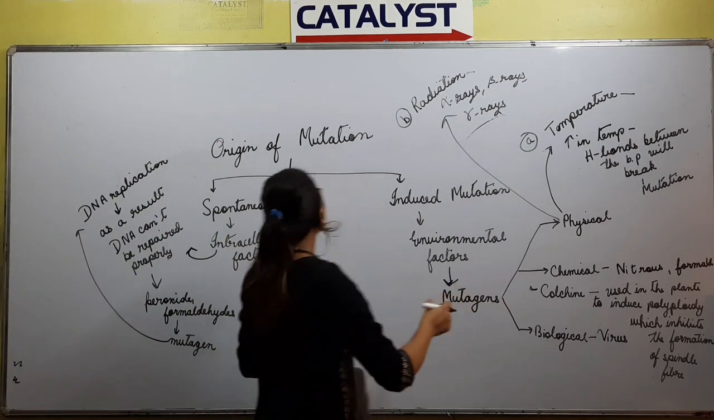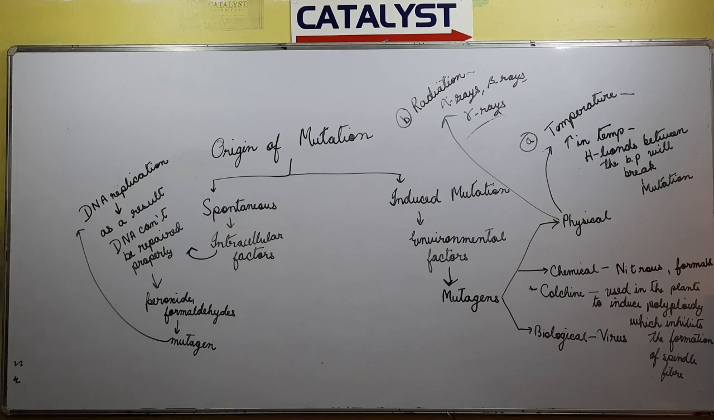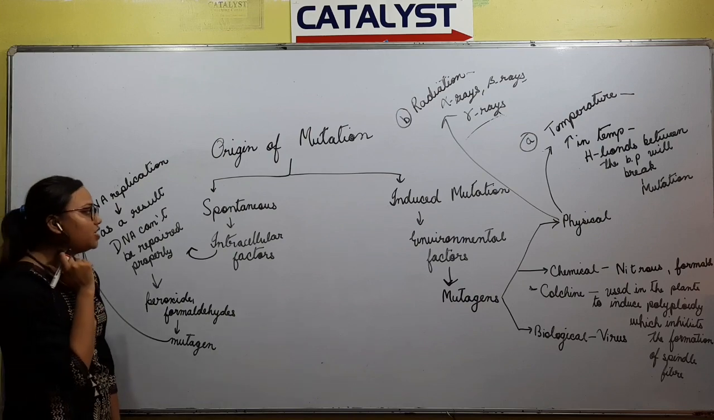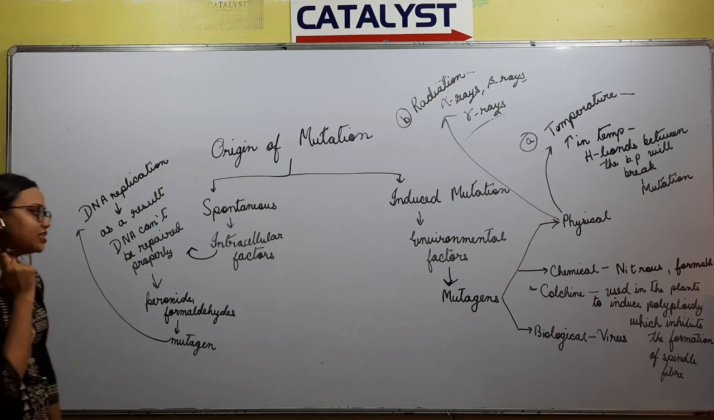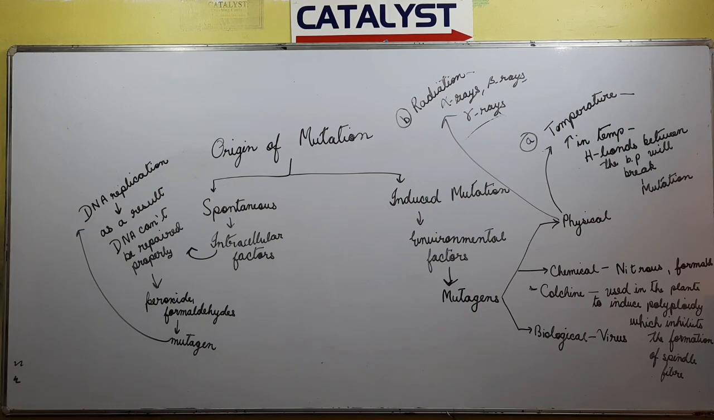So the origin of mutation can be attributed to two factors, spontaneous and induced. Spontaneous mutation takes place due to intracellular factors, which occur, for example, in case of DNA replication, when DNA can't be repaired properly. Here peroxides and formaldehydes act as mutagens, which will give rise to spontaneous mutation. Induced mutation can be due to environmental factors, and the mutagens involved are of three kinds. Physical, which includes temperature. An increase in temperature will break the hydrogen bonds between the base pairs, which will cause the mutation.